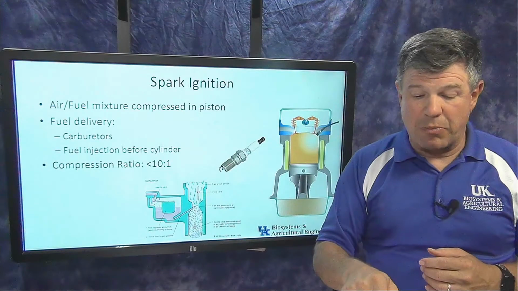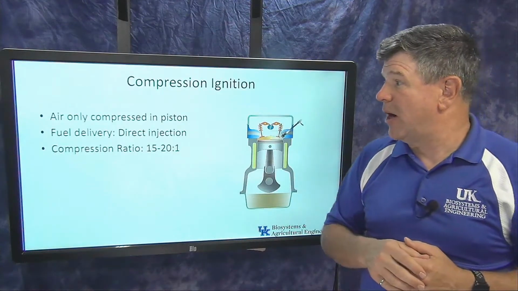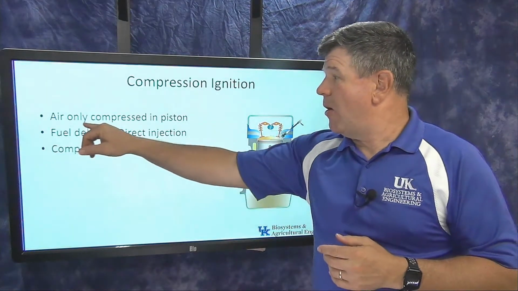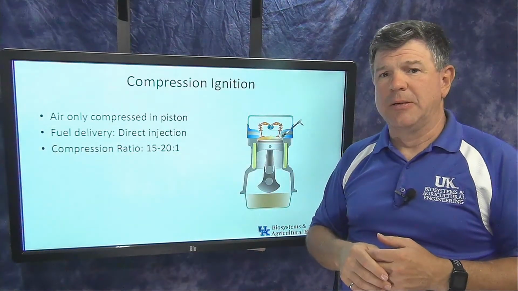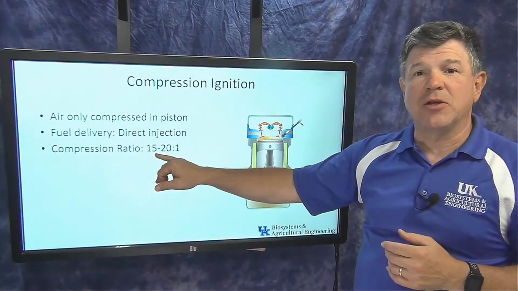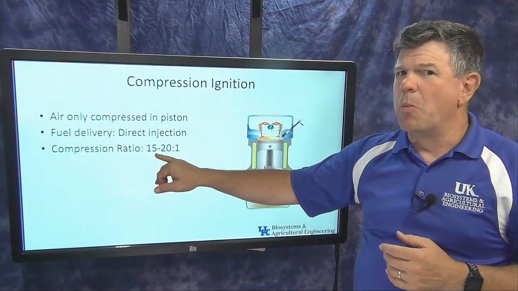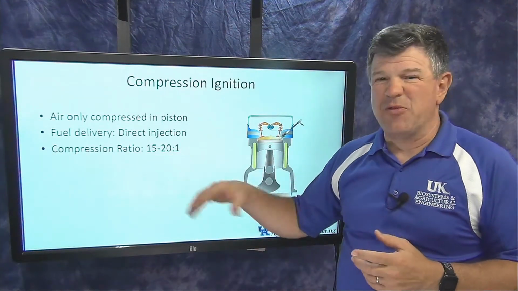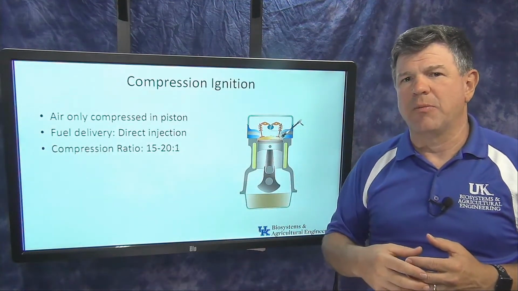Now, let's look at compression ignition. What's the difference? All right. So here in a compression ignition engine, air only is compressed in the piston. Okay. And look here, we have compression ratios of 15 to 20 to 1. So much, much higher. Where the spark ignition was only 10 to 1, these go up to 15 to 20. So very high compression ratio.